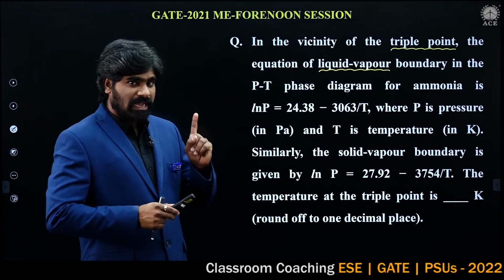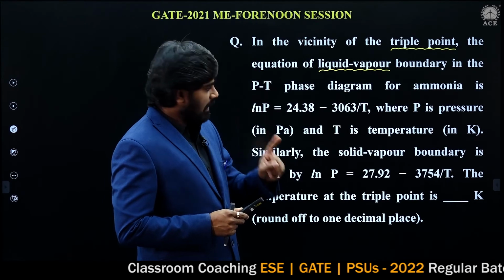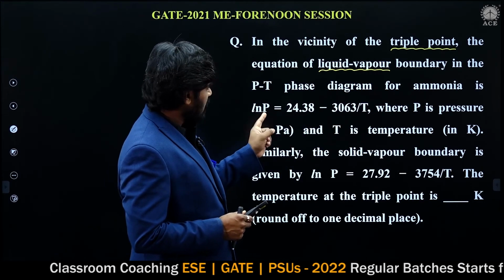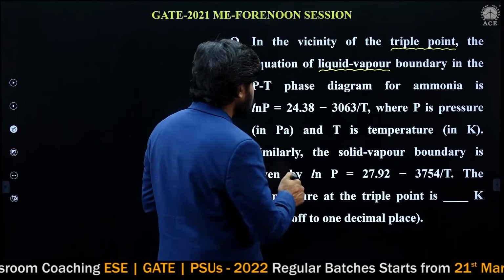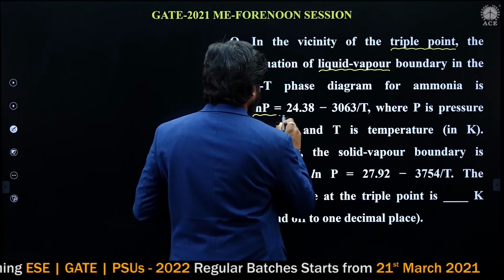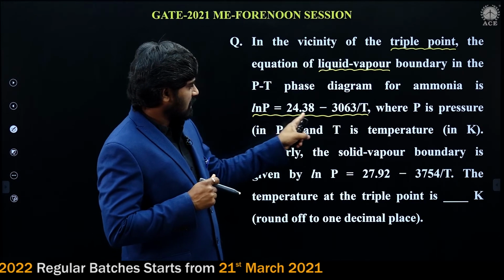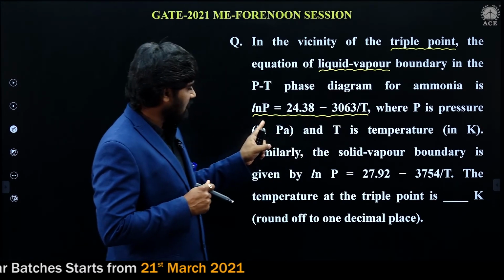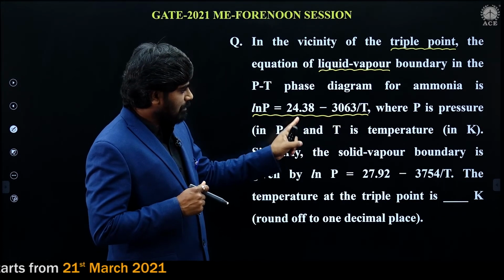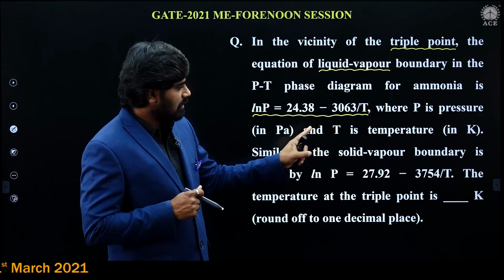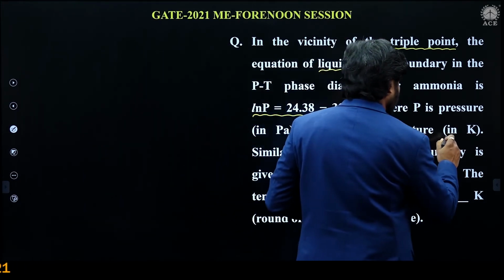That is also called phase diagram. For ammonia this is the given equation: ln P is equal to some equation, where P is pressure in Pascal and T is temperature in Kelvin. Observe here, temperature is in Kelvin.